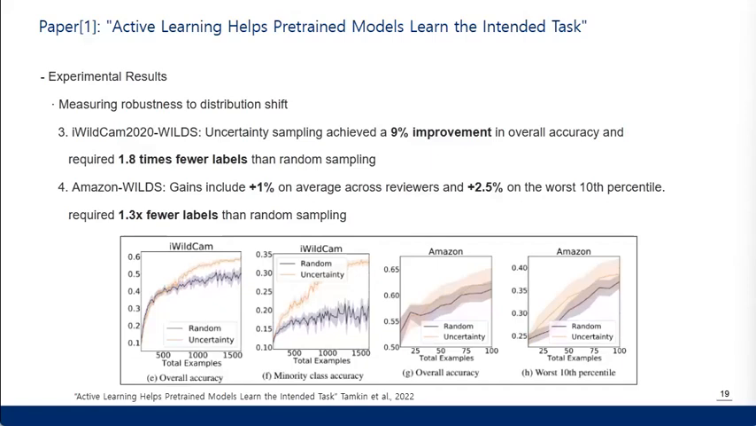Next is measuring robustness to distribution shift. In the iWildCam dataset, using uncertainty sampling improved overall accuracy by 9% compared to random sampling and needed 1.8 times fewer labels. In the Amazon Wilds dataset, there was an average gain of 1% across reviewers and a 2.5% improvement on the worst 10th percentile, needing 1.3 times fewer labels than random sampling.